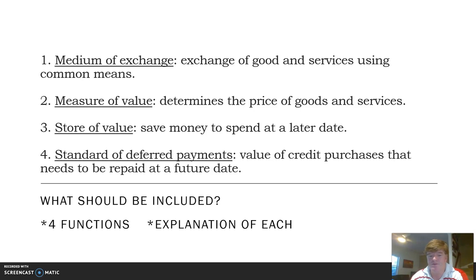It helps us to determine the price of goods and services, a measure of value. It's also a store of value. You can save money to spend at a later date, and it's a way of deferring payment. So you can buy something on credit and you can repay that at a later date. So they're the 4 functions of money.